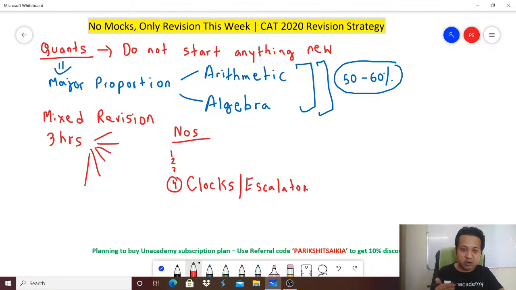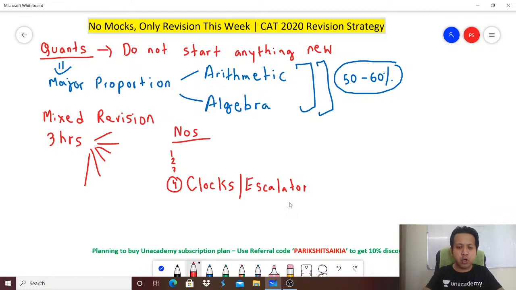So make sure that whenever you are revising these last few days, you do mixed revision. It doesn't matter whether you are studying quants for 2 hours or for 1 hour, but make sure that you are studying across chapters. You can pick up 3 random questions from arithmetic, 3 from algebra, 3 from geometry, 3 from number system, and so on. And do that every time you sit down to study.